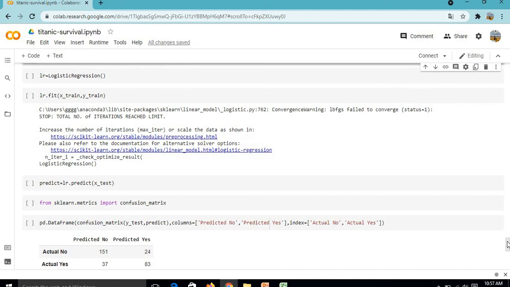Now we are going ahead and creating an instance of logistic regression. Now we will do some prediction here.